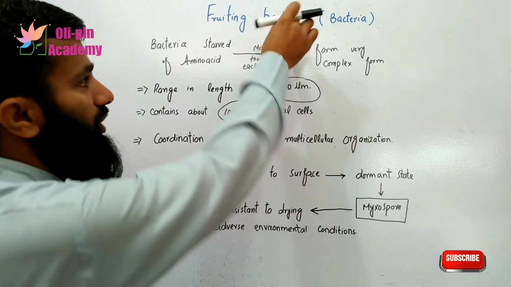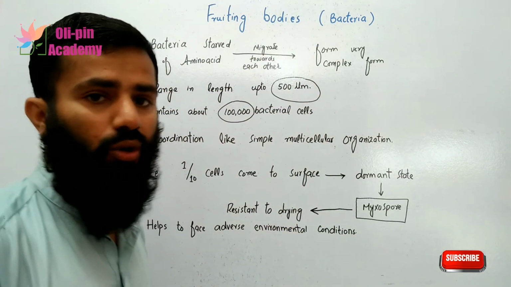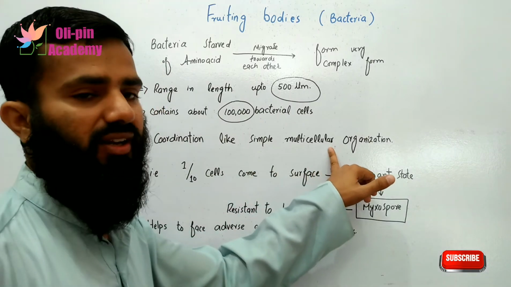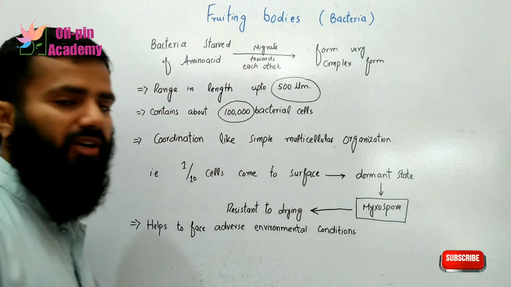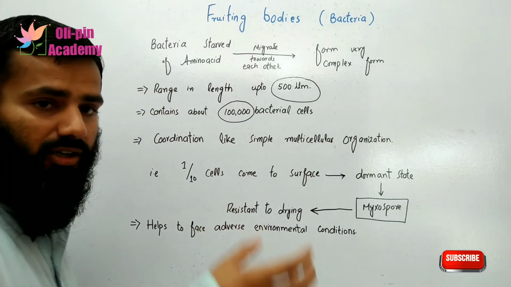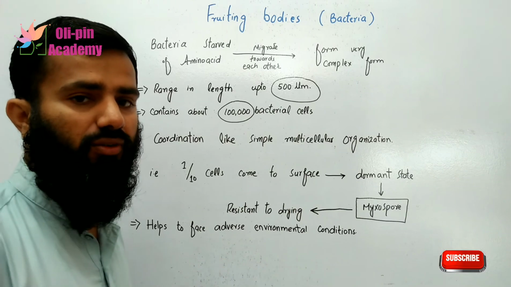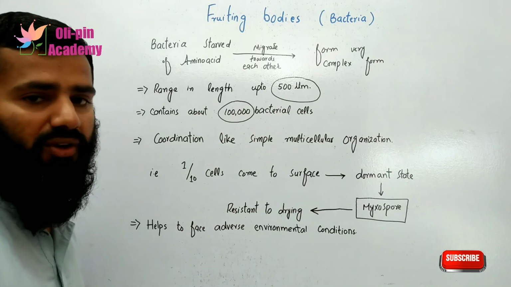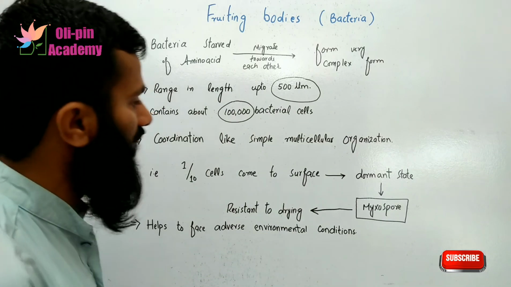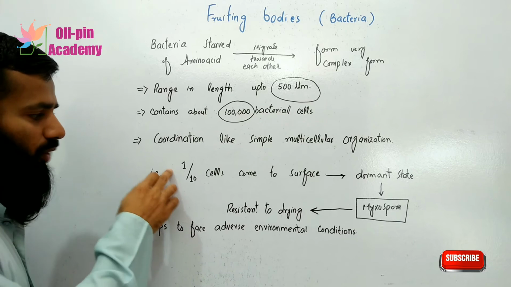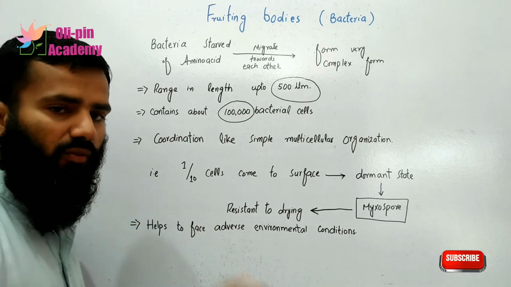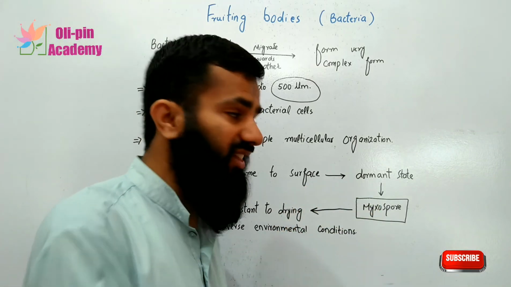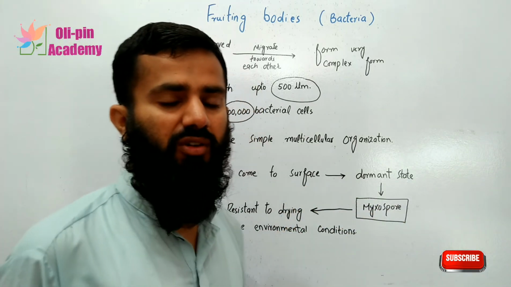And the same with the fruiting bodies: they are a colonial form of the bacteria, but they are related to the simple multicellular organization. How are these related to the simple multicellular organization? In the fruiting bodies, the complex morphological form of the bacteria which are joined together because of starvation of amino acid, about one in 10 cells comes to the surface, changes its state, and goes to a dormant state.